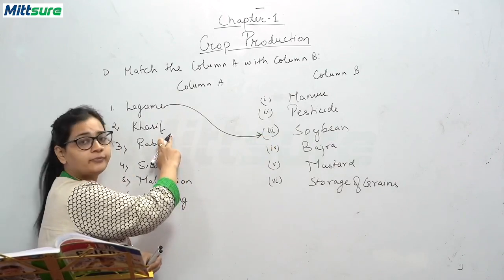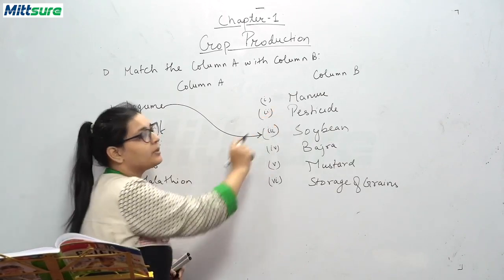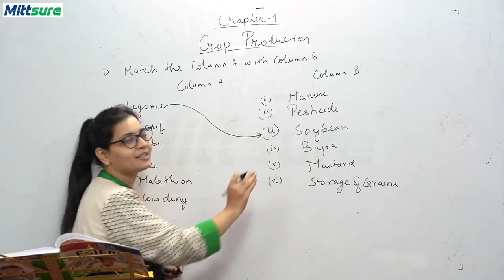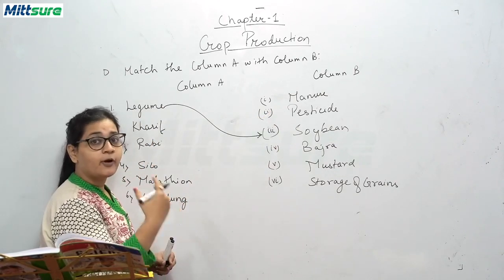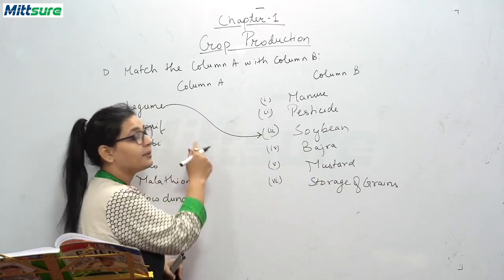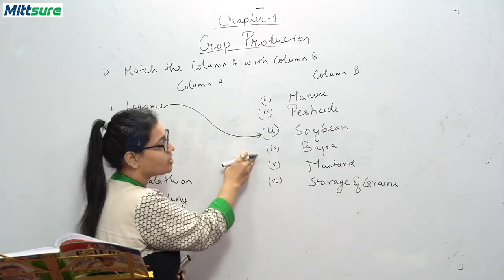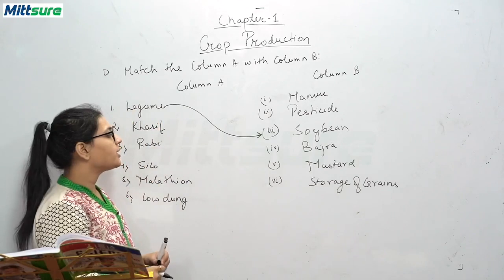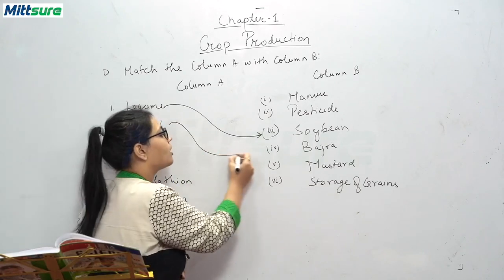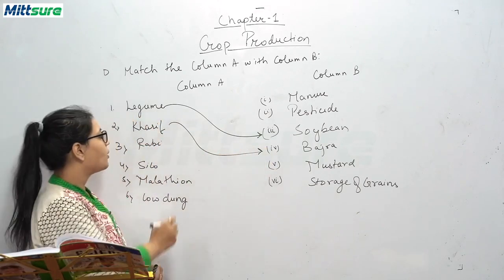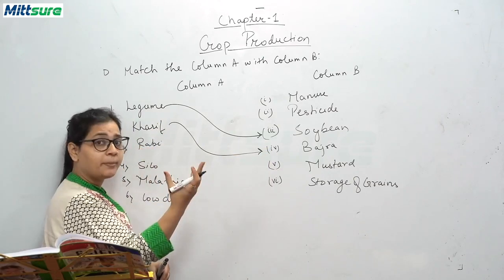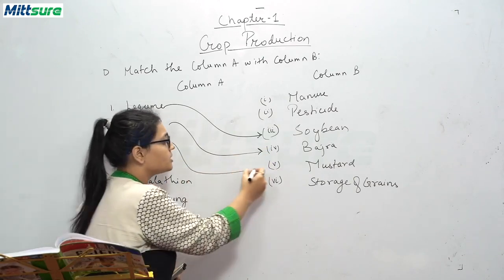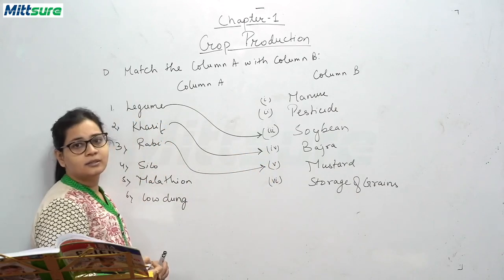Next, kharif. Manure is not a kharif. Pesticide is not a kharif. Kharif means a type of crop which is grown in a particular season. Now, bajra or mustard, which is the correct answer? It is bajra. Okay. Now rabi. Rabi is a crop and is grown in a particular season. Similarly, mustard is the correct answer.